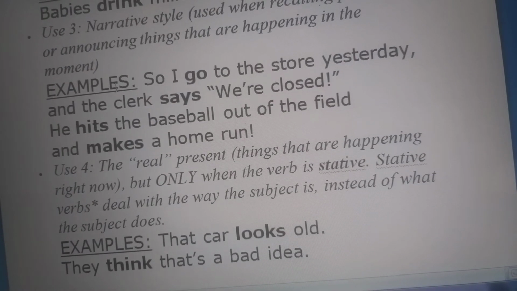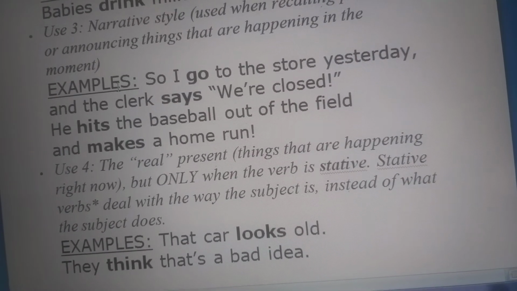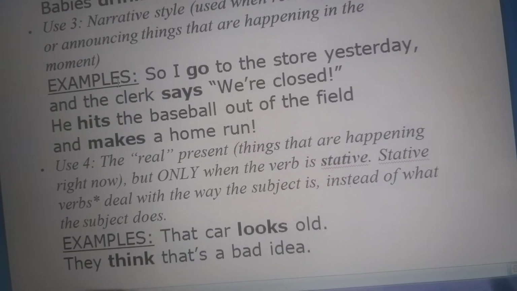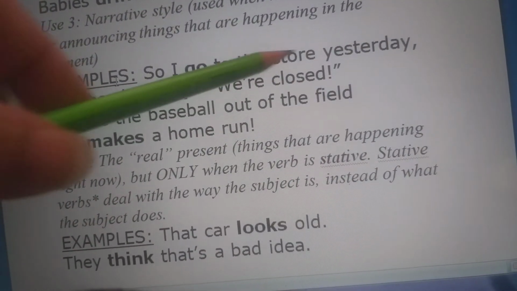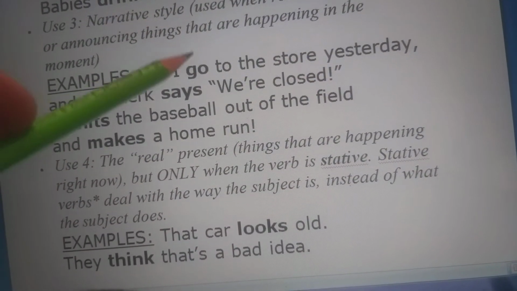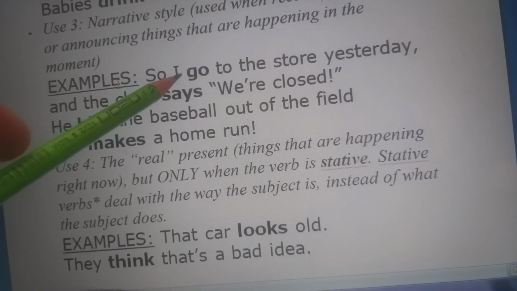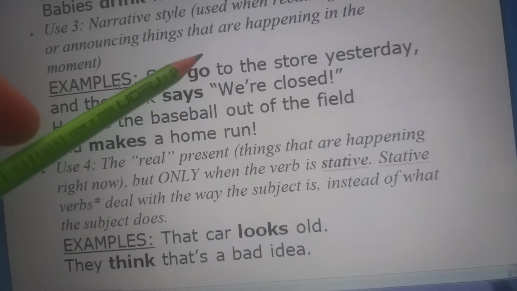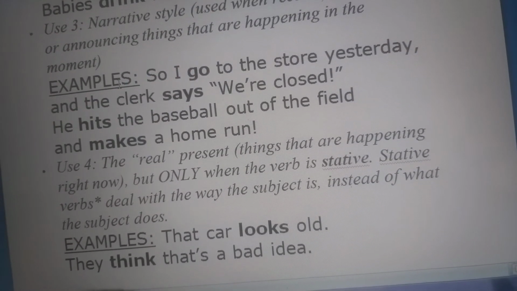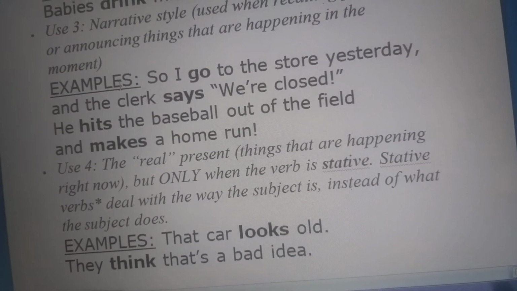Now, he is talking about where he had gone to a store and the clerk said that we are closed. Now, these are in inverted commas. I go. Always. Now, this I is a singular form, but you will use go over here, not goes. I goes is a wrong sentence.